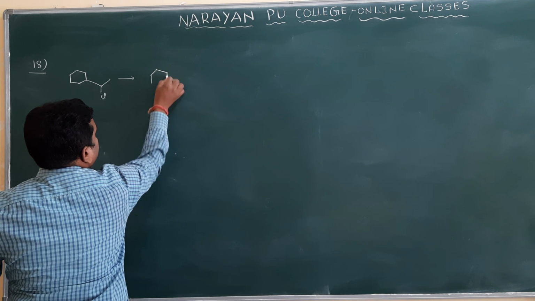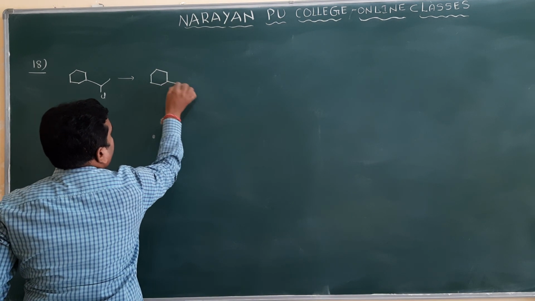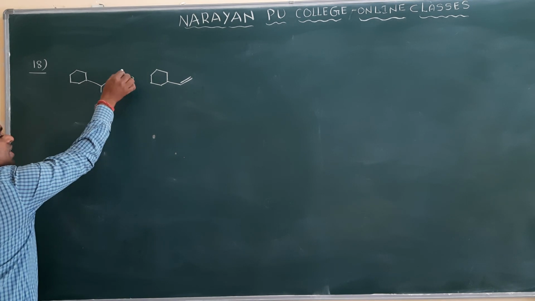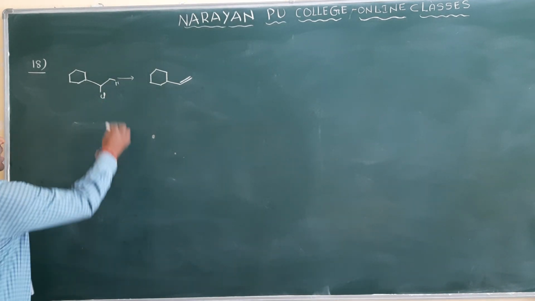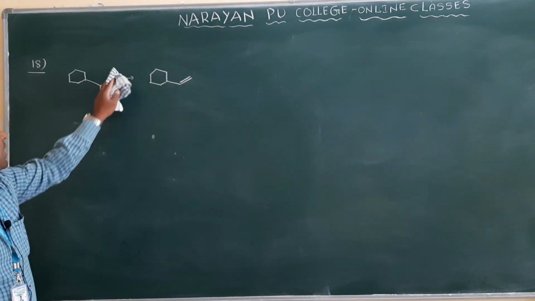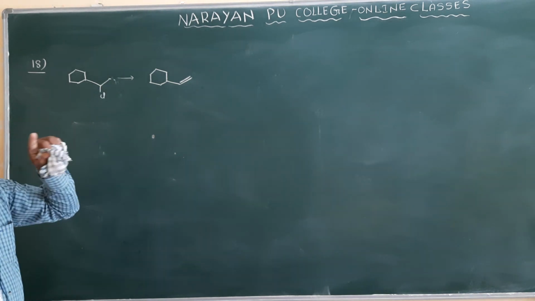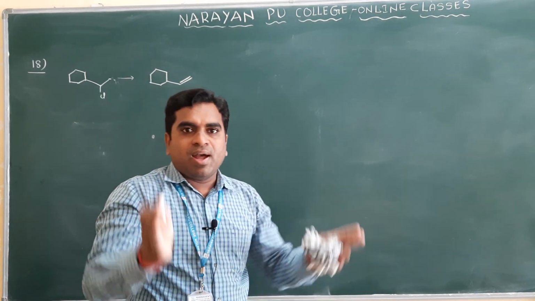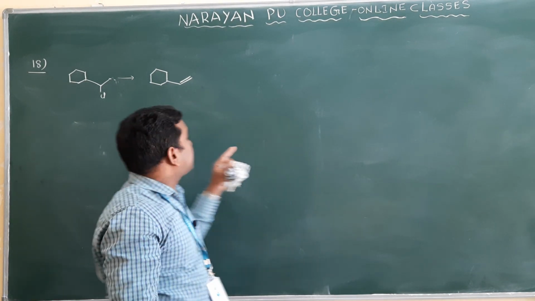Which one do we have to use here? Base. Then what happens? The base accepts the proton. Here we will write alcoholic KOH. So alcoholic KOH means hydrogen and chlorine will be removed. If you use a strong base and also a bulky base, clear? And I already mentioned it is a Saytzeff product.